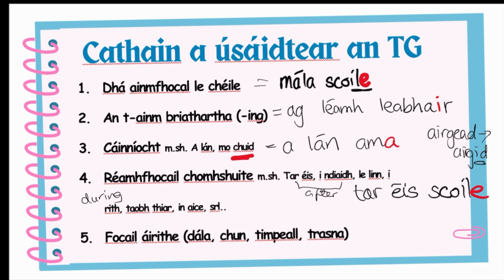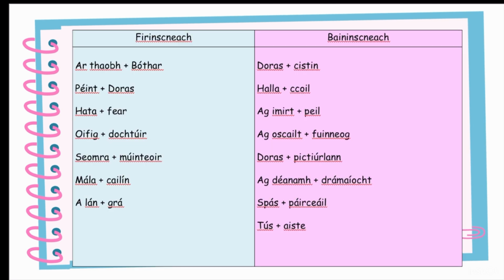And the last instance where we use the Tuiseal Ginideach is with certain words like dála, chun, timpeall, and trasna. So if you get asked in the oral, do you do much work around the house? It's not timpeall an tábhairne, it's timpeall an tí. Timpeall an tí. So if we don't have an in the word, then we can just put the words into the Tuiseal Ginideach.